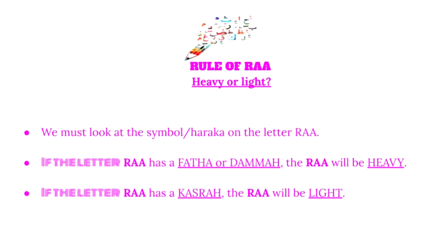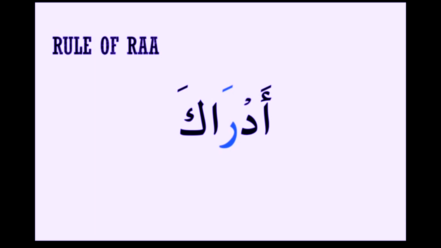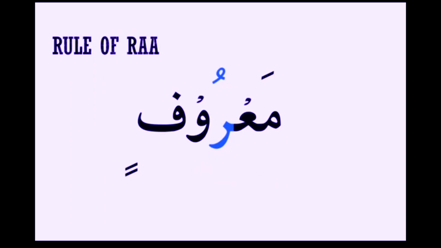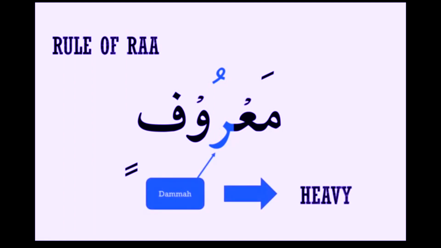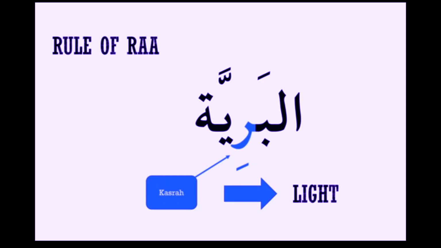If the letter Ra has a fatha or dhamma, the Ra will be heavy. If the letter Ra has a kasra, then the Ra will be light. Look at this example. The Ra has a fatha. That means the Ra will be read heavy. For the word ma'rufin, Ra has a dhamma, so it will be read heavy. For the word al-bariya, Ra has a kasra, that means Ra will be read light.